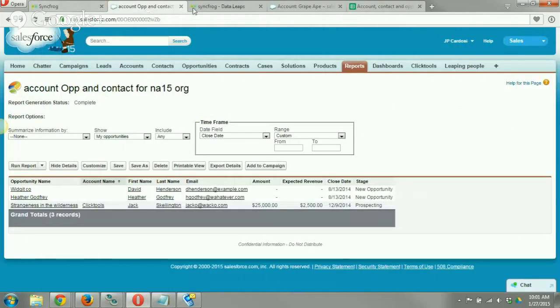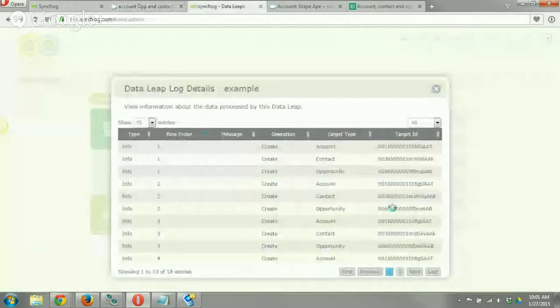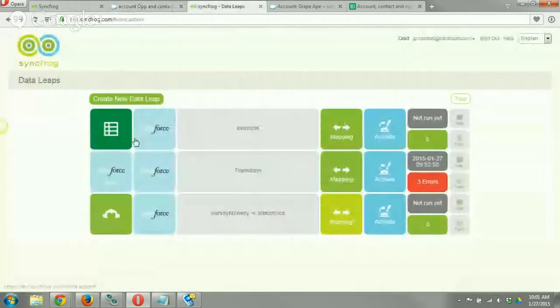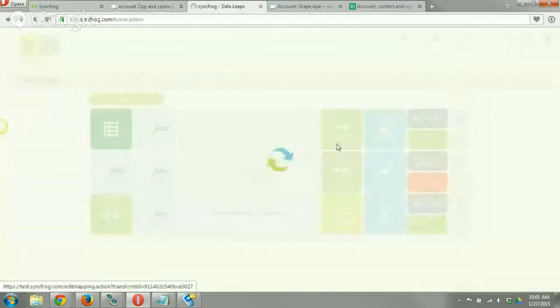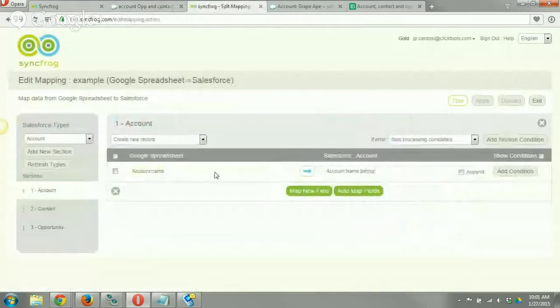So some of the other cool things that we can do with the transformability is, if we go back into our mapping here, and we have account name going to account name.